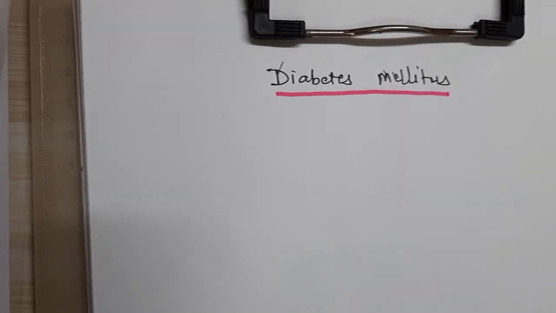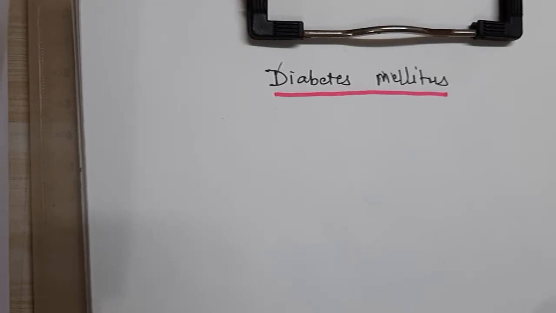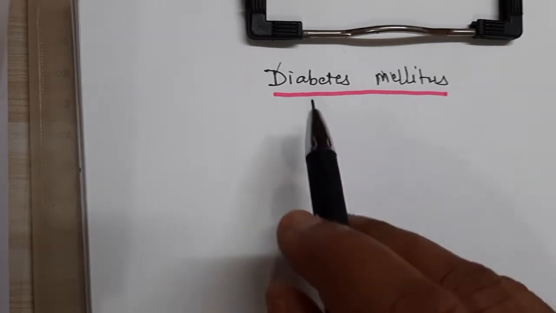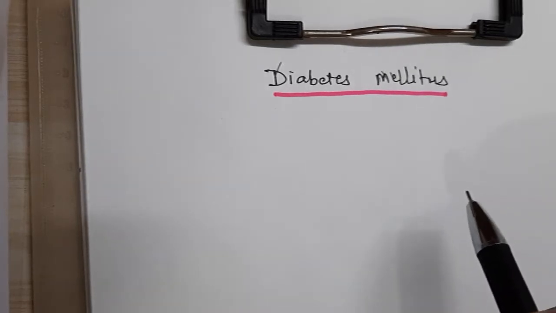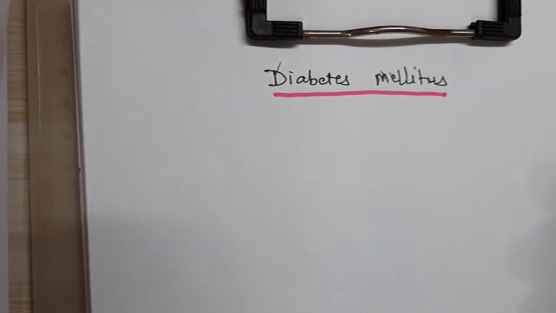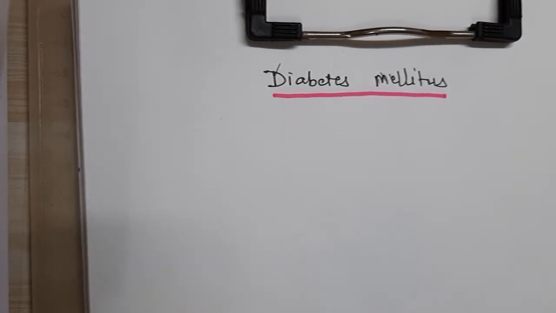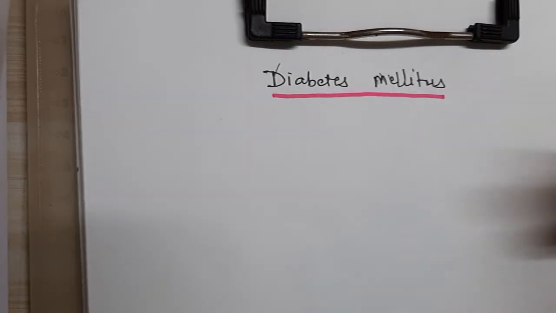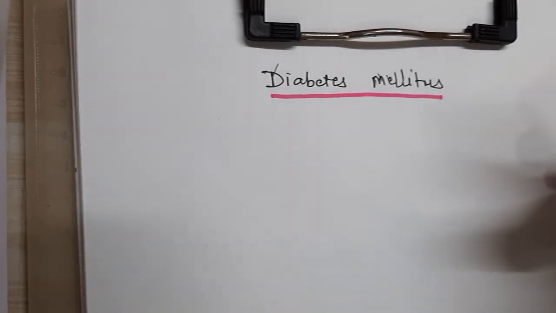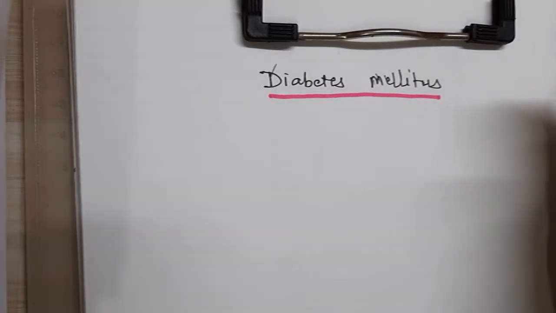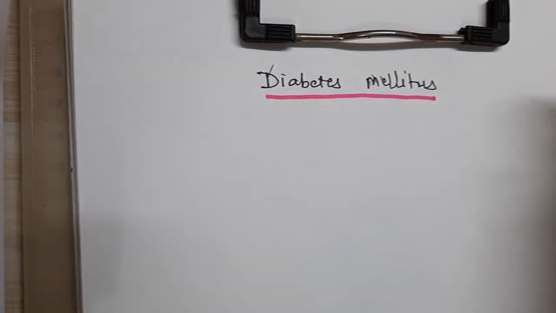So that complete information regarding this endocrine secretion we have seen. Now, what are the disorders of this? What are the disorders of insulin deficiency or hypersecretion that we will study? That is a condition called diabetes mellitus. So, diabetes mellitus is a multi-metabolic disorder, in which there is a group of disordered metabolic processes related to carbohydrate metabolism, fat metabolism, and protein metabolism.